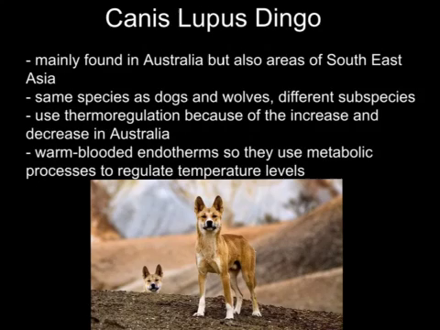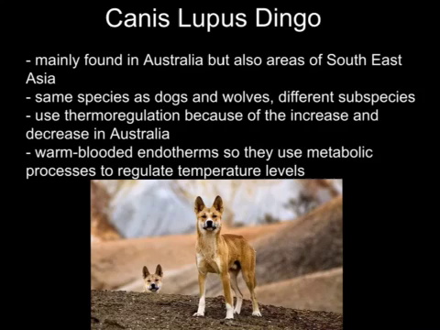The Canis lupus dingo, or commonly known as just the dingo, is Australia's largest terrestrial predator, and while mainly found in Australia, they also live in areas of Southeast Asia. In recent years, the dingoes have been found to be from the same species as dogs and wolves, which makes easy crossbreeding and means that the dingo has similar adaptations to that of a dog or a wolf.